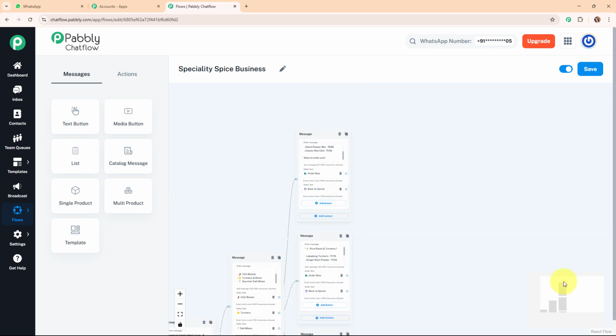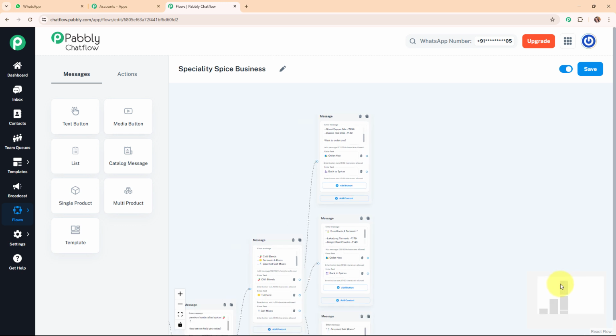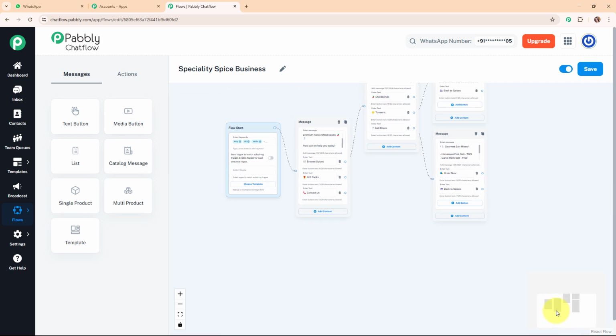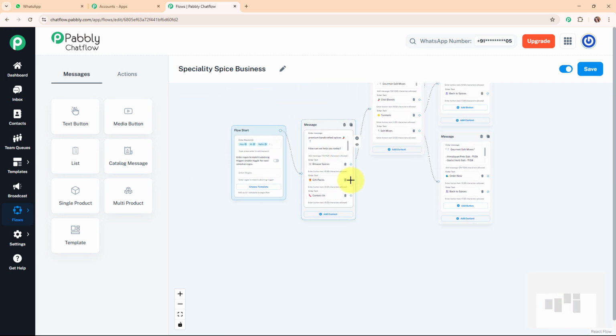So with this we have successfully set up the chatbot for each of the categories, and further we are going to set up the message boxes for the order now quick reply button. But before moving forward with this, we are going to move back to the main message, and then we are going to set up the text box firstly for this quick reply button, that is gift packs. Alright, so I'm going to add the text over here that my store offers, and now I'm going to add quick reply buttons with the text as buy gift pack and back to menu.